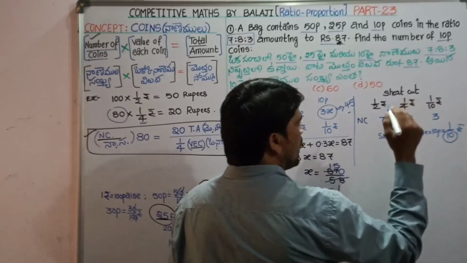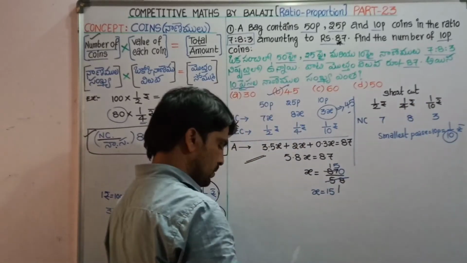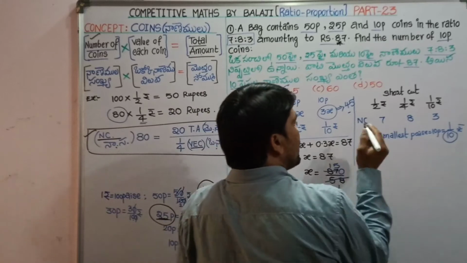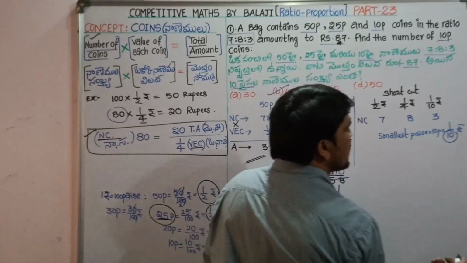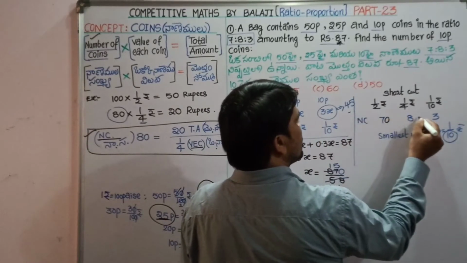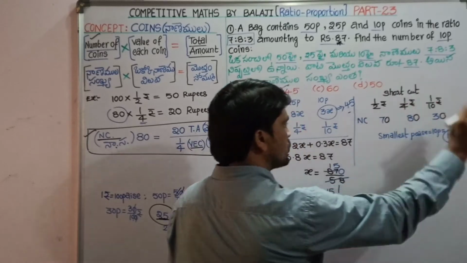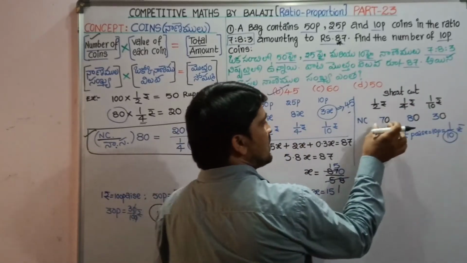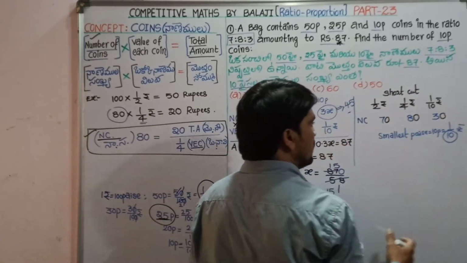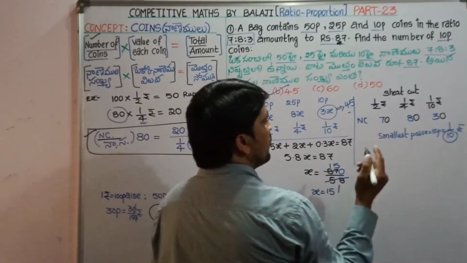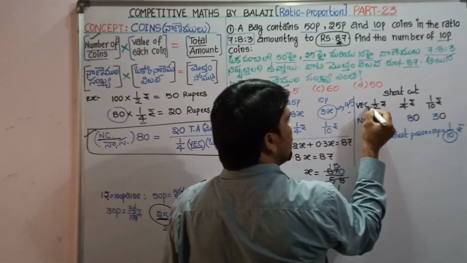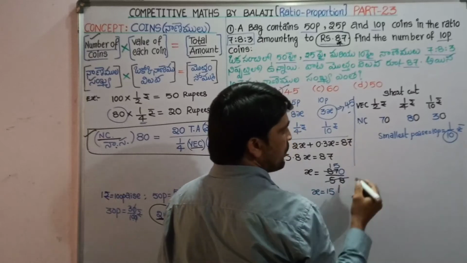So the denominator of 1/10 rupee is 10. So make the number of coins into multiples of 10 by putting a 0 to the right side of each term of the ratio. That is 70, 80, 30. The ratio doesn't change. Okay, so these are the value of each coin and these are the number of coins.